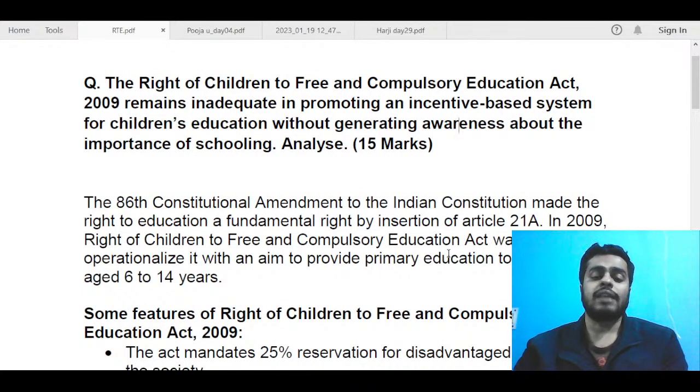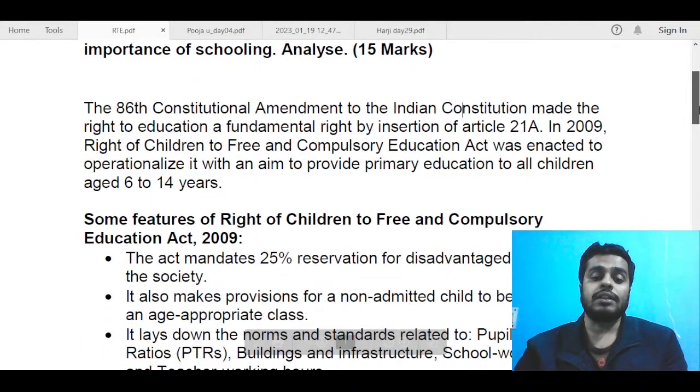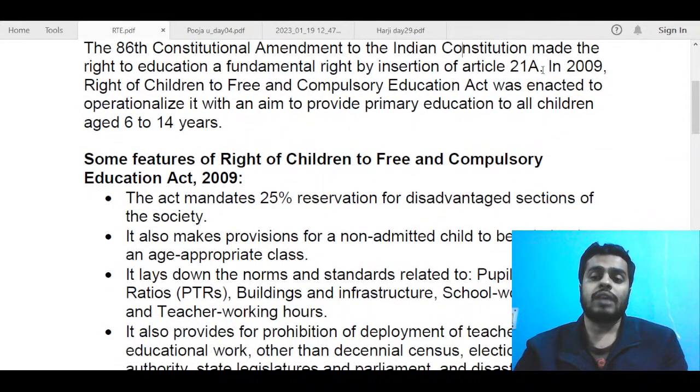And it also contained some other provisions to improve the primary education sector in India, and to give free education to children aged 6 to 14 years. The basic aim was only to provide primary education to all children aged 6 to 14 years. So that is how I've started writing. I started this question by writing: in 2009, the Right of Children to Free and Compulsory Education Act was enacted to operationalize it, with an aim to provide primary education to all children aged 6 to 14 years.